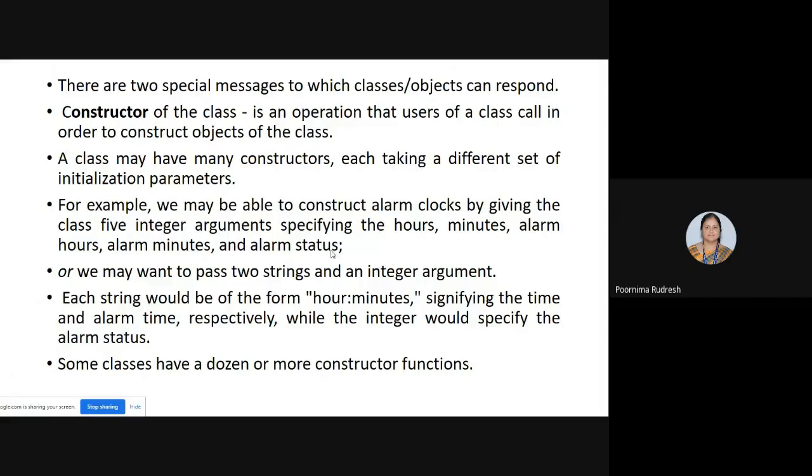Since we are defining it in the form of a string, each string would be of the form hour colon minutes. This gives the first combination of hours and minutes, and the second one is for the alarm hours and alarm minutes. How can that be defined? Alarm hour colon alarm minutes. So we are declaring these as strings, right? For alarm status, it may be either a string argument or an integer. If it is a string, then we have to use the value on or off. If it is an integer, then we have to pass the value as 0 or 1. Understood? Clear now?